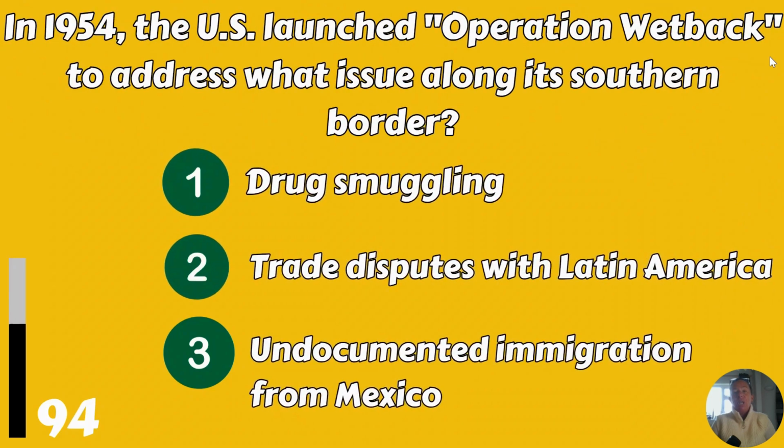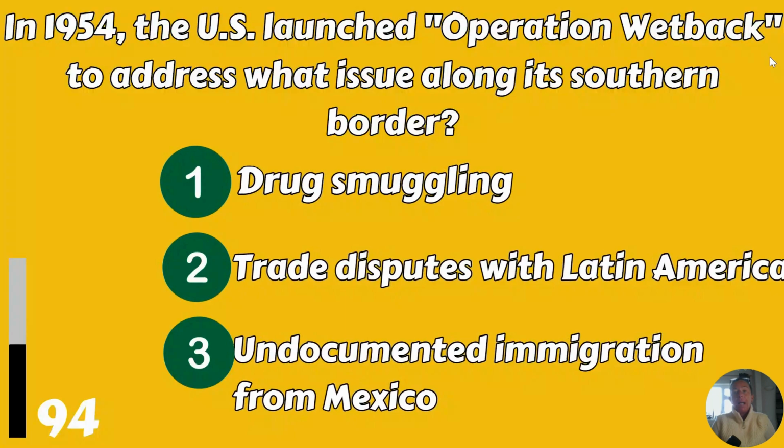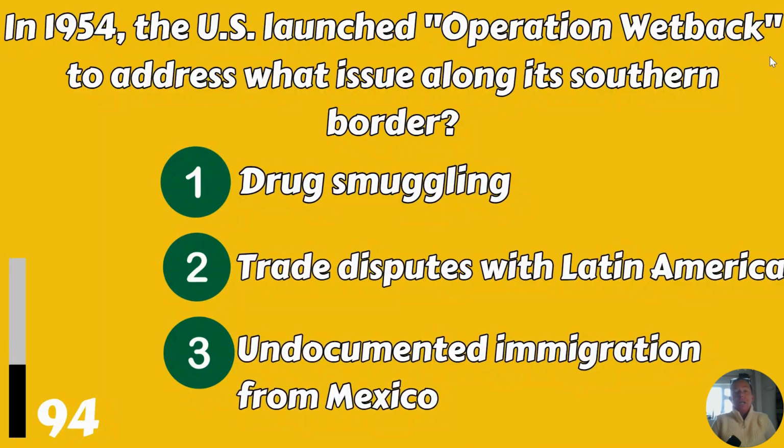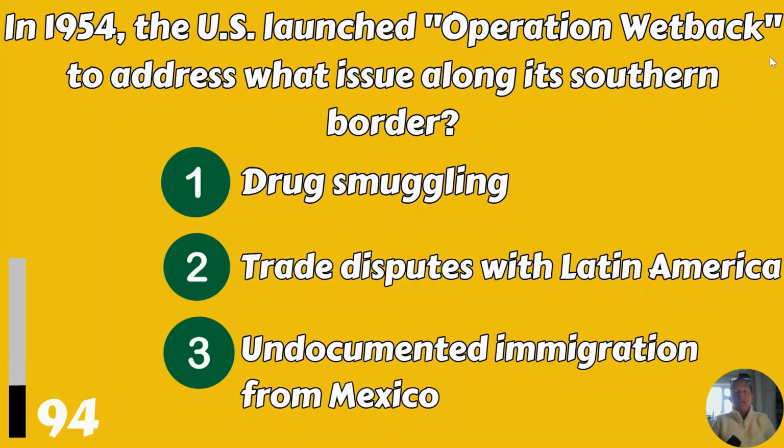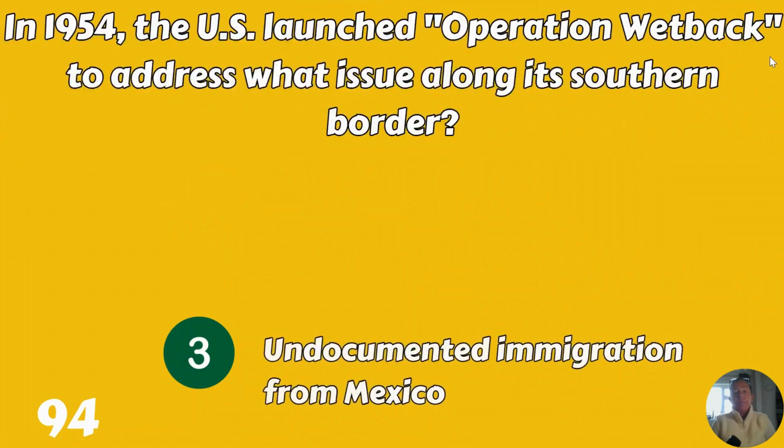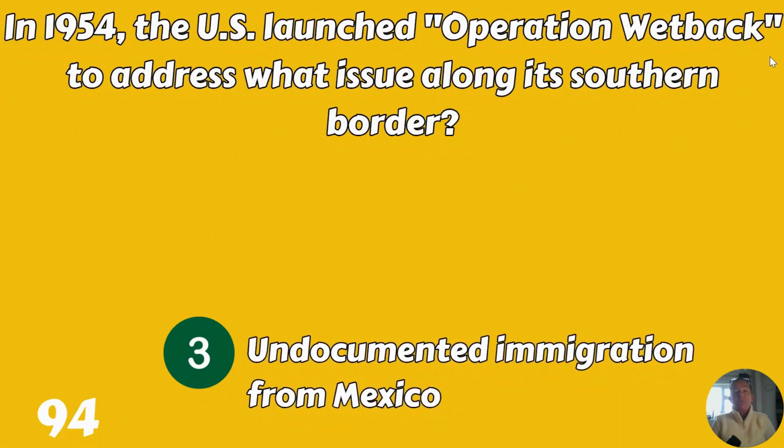In 1954, the US launched Operation Wetback to address what issue along its southern border? Drug smuggling, trade disputes with Latin America, or undocumented immigration from Mexico? Undocumented immigration from Mexico.